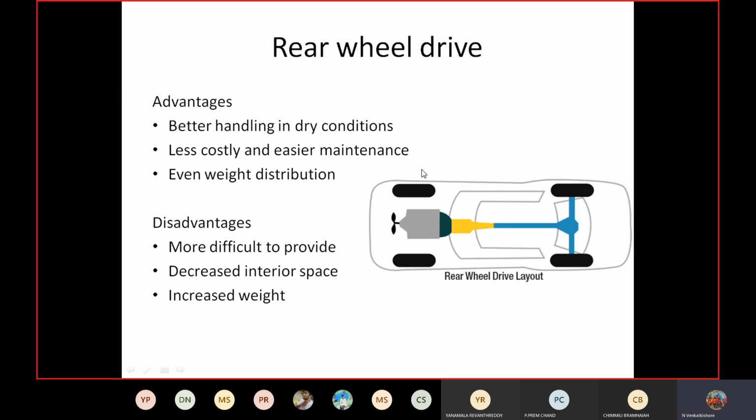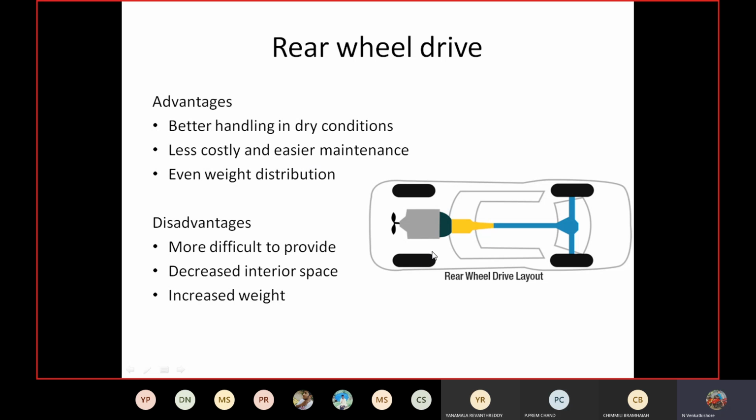In front wheel drive, the entire weight is on the front side, but here some weight is added at the back. Due to this weight distribution, it has better stability, better handling in dry conditions, less costly and easier maintenance. Even weight distribution is better.